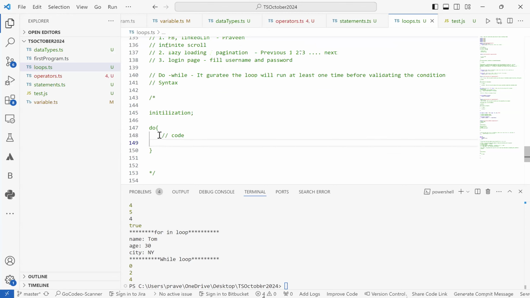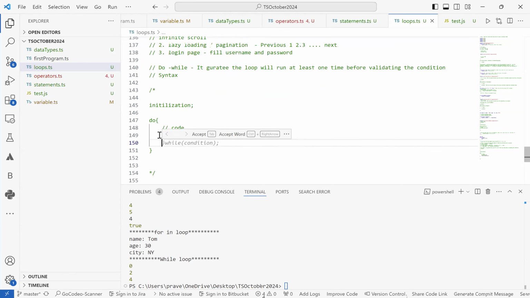And inside this itself, we'll be writing increment and decrement as well, so plus plus and minus minus. And then this do block gets closed.